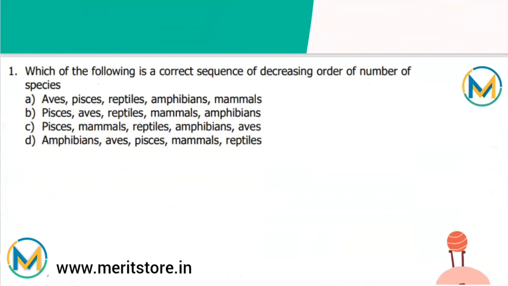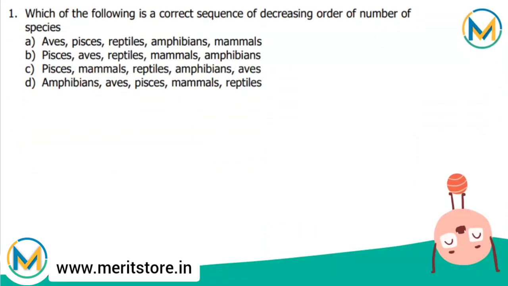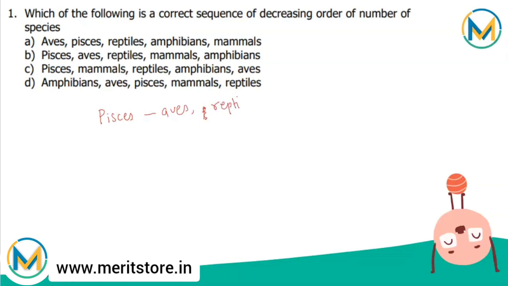First question, which of the following is a correct sequence of decreasing order of number of species? So the number of species goes like first Pisces, then aves, then it goes like reptiles, then mammals, and then the amphibians.